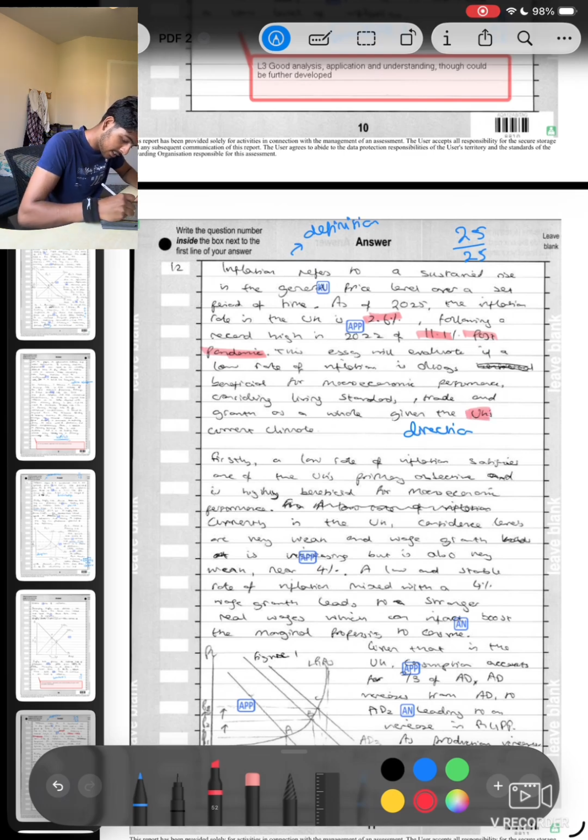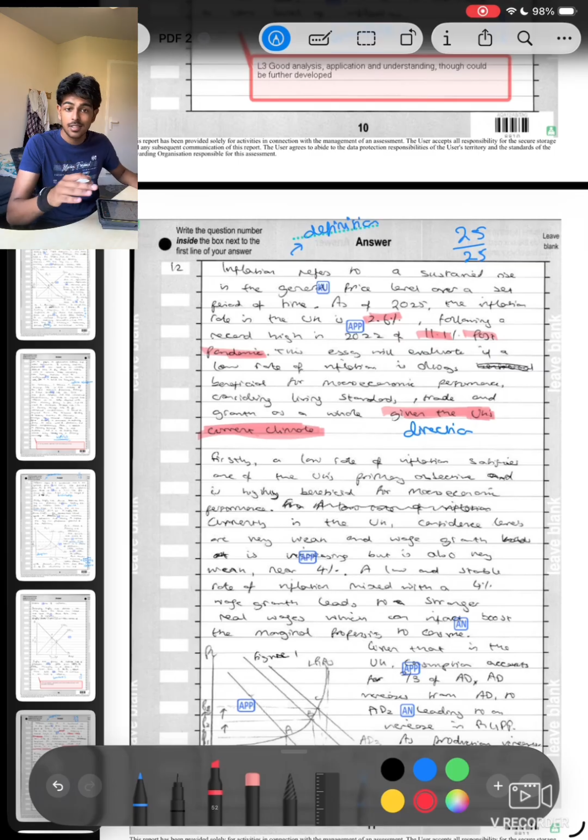Guys, copy paste this sentence. Copy paste that sentence. It is a cheat code. This sentence is a cheat code, given the UK's current climate. Do your research around the current climate of the UK and why is it actually a big deal. Right.